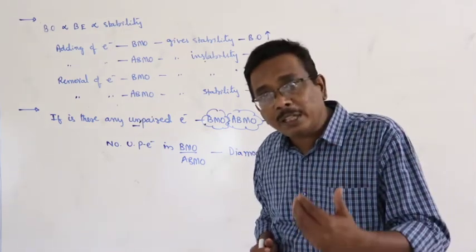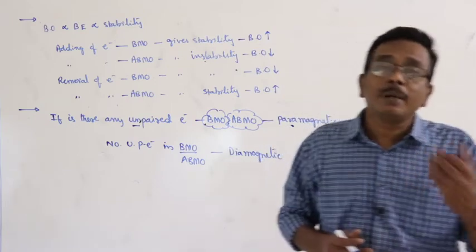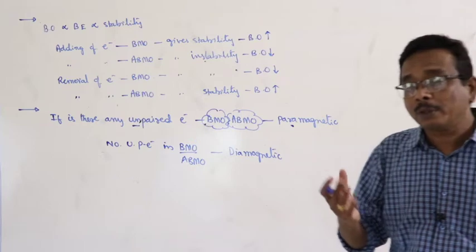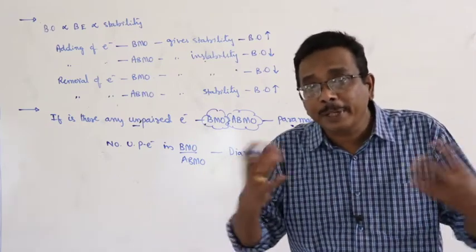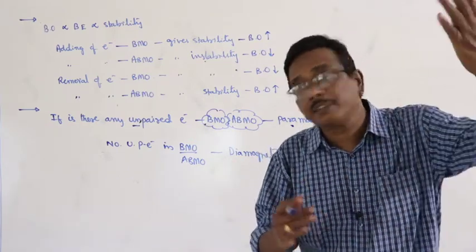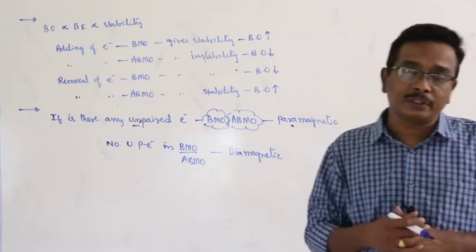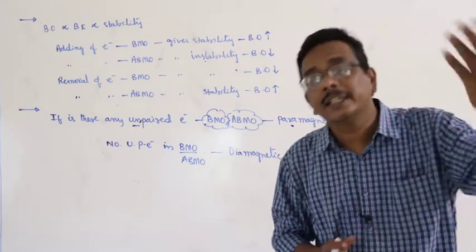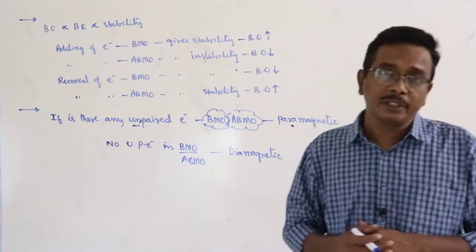The number of nodal planes for the pi bonding molecular orbital is equal to 1. You have to think about the overlapping of pz orbitals by constructive interference and destructive interference. It is cylindrically symmetric along the internuclear axis in the case of constructive interference.